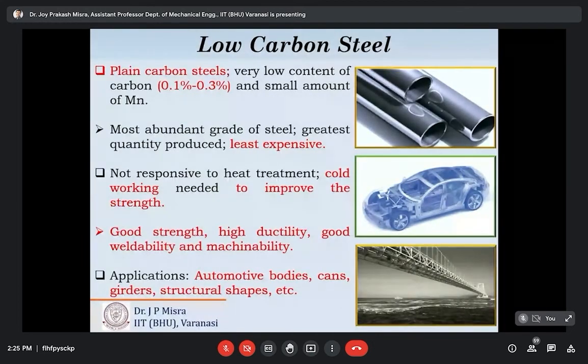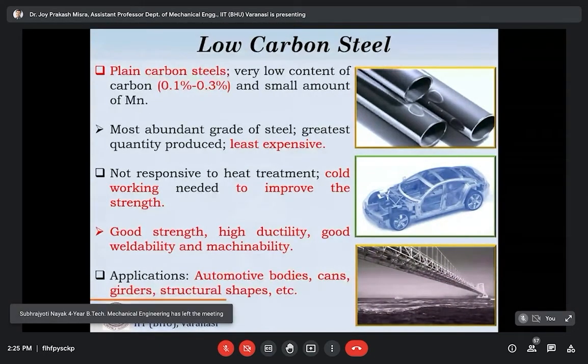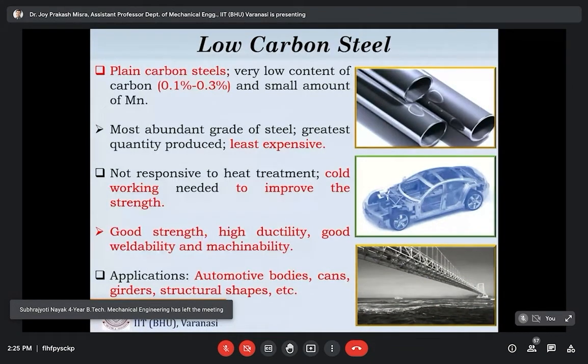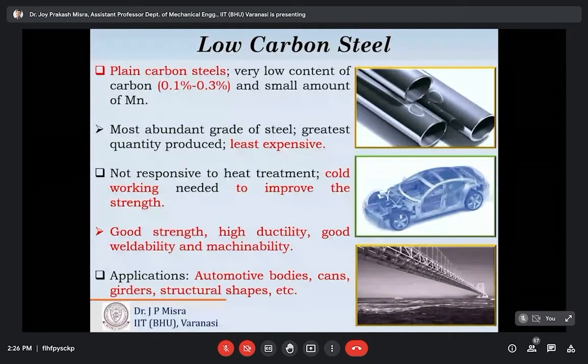So moving on, we'll discuss all the classifications, all the types one by one, and we should start with low carbon steel. Low carbon steel is generally known as soft or mild steel. Mild steel is very commonly and easily available in the market, and very cheap. It costs near about 40 to 50 rupees a kilo if you purchase it from the open market. The actual carbon percentage of mild steel is 0.1 to 0.25%. So in low carbon steel, the carbon percentage is low.